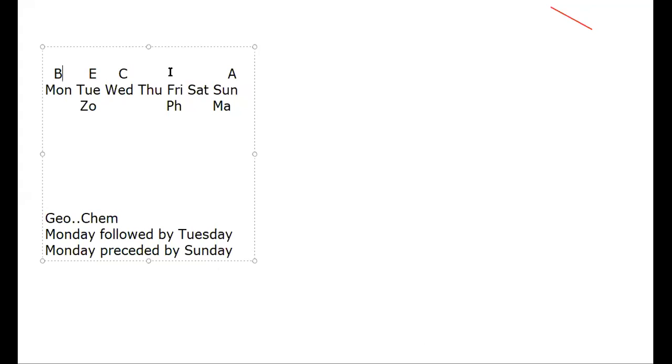So B is on Monday, and I can write B on Monday. Now, the rest day will be immediately after F. So I can't put F here, because then this would be the rest day, which is not possible since physics is happening on this day. I can't put F here because mathematics is happening on this day. So I am left with only this option, and I will write F here. So this will be our rest day. On Saturday we are not going to have any class.